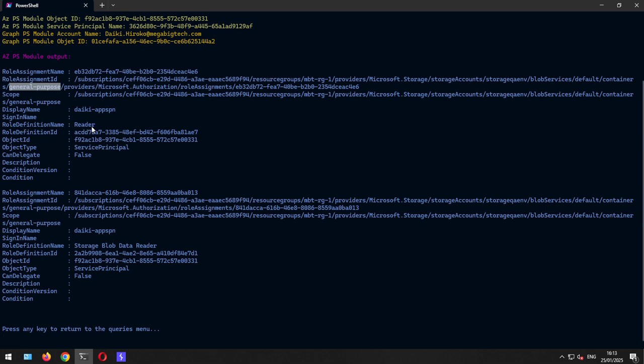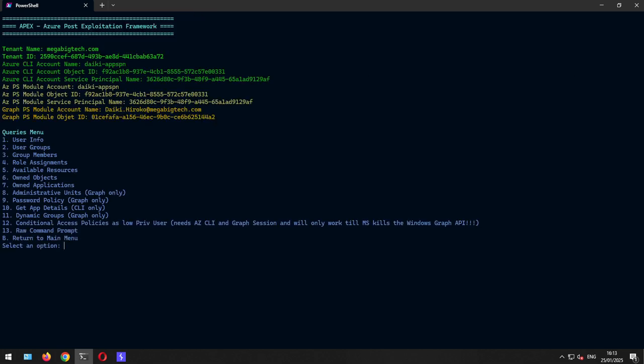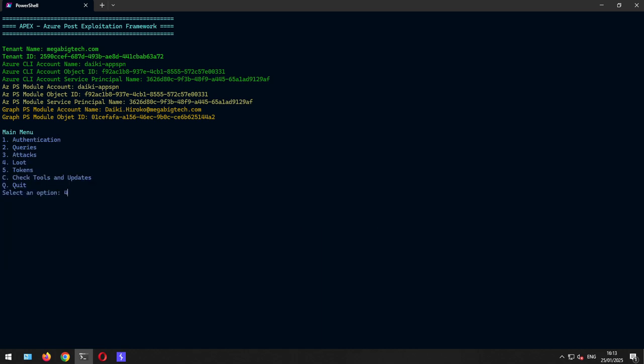But as we can see, it's the Daiki FSPN. There's a role definition of Reader and Storage Blob Data Reader. So most likely the service principal for this application needs to access the data in this blob, and hence it has the reader rights. So we should now be able to go to the loot menu, go to storage, list blobs and containers.